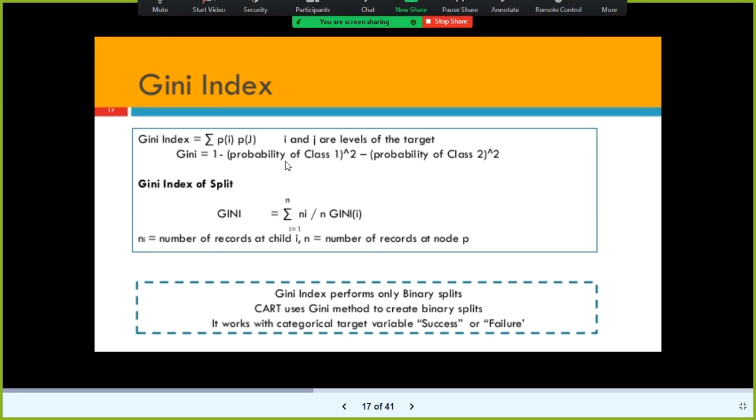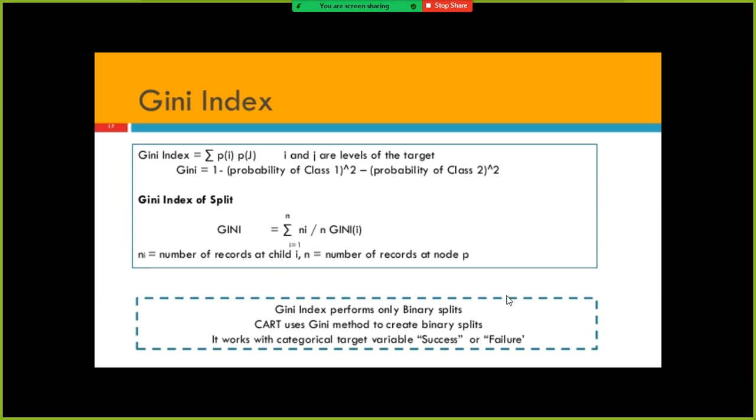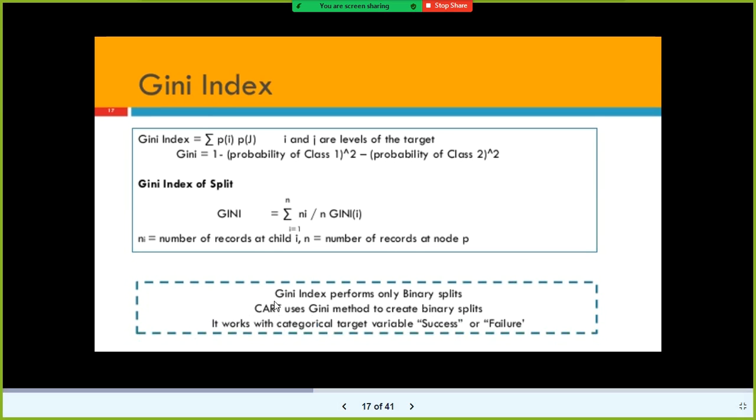Gini index of split: you need to substitute this value here, so Ni divided by N times Gini. Anyhow, Gini index performs only binary splits. Remember this: using the Gini index method, you can perform only binary splits. The Gini is used in the CART algorithm.